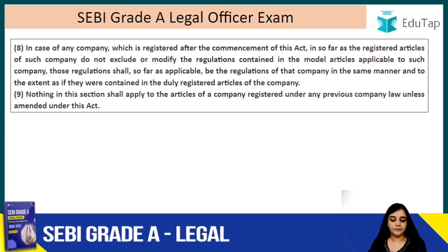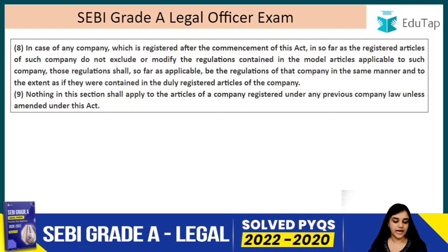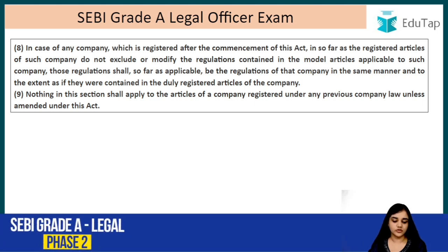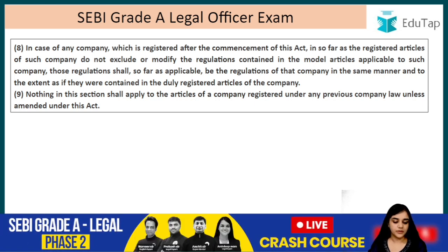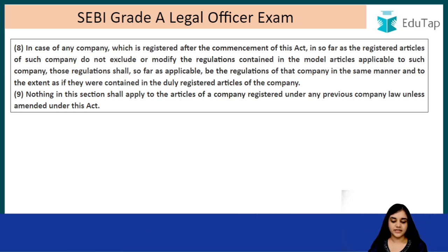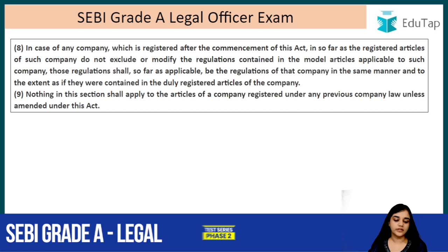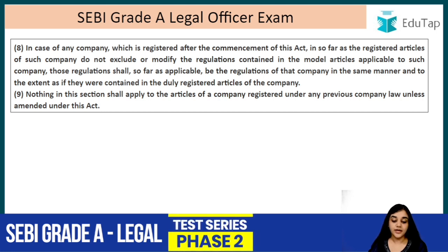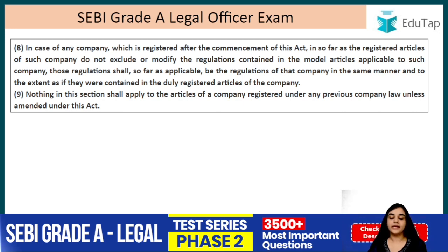In case of any company which is registered after the commencement of the Act, insofar as registered articles of such company do not exclude or modify the regulations contained in the model articles applicable to such company, those regulations shall, so far as applicable, be the regulations of the company in the same manner and to the same extent as if they were contained in the duly registered articles of the company. And lastly, nothing in this section shall apply to the articles of a company registered under any previous company law unless amended under this Act.